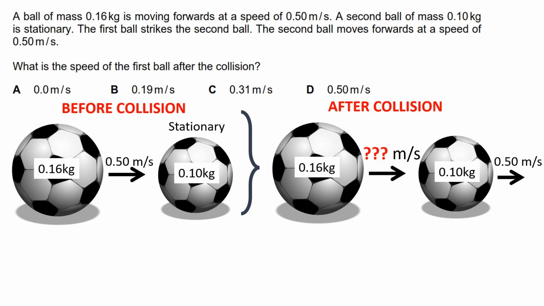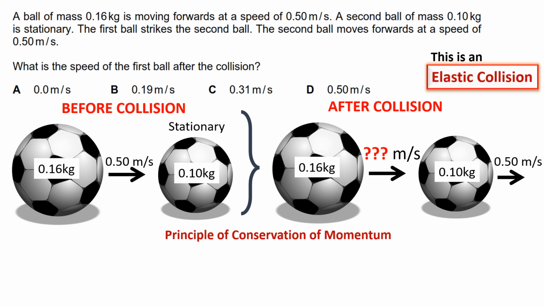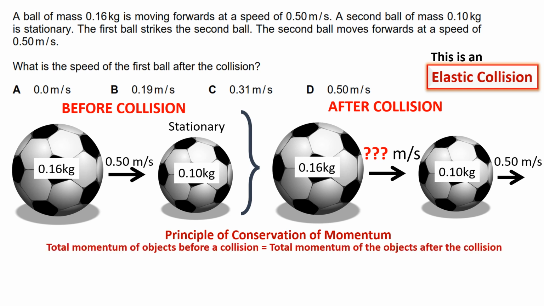What is the speed of the first ball after the collision? The two balls move separately after the collision, so this is an elastic collision. Based on the principle of conservation of momentum, total momentum of two objects before a collision is equal to total momentum of the two objects after the collision.